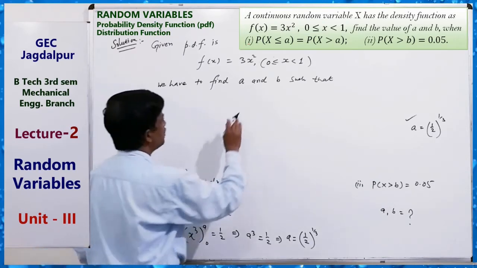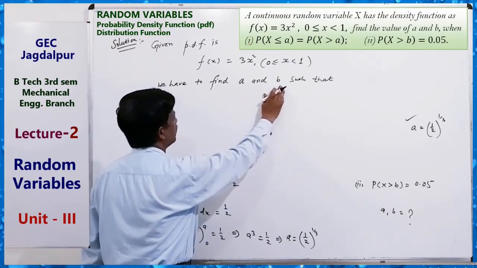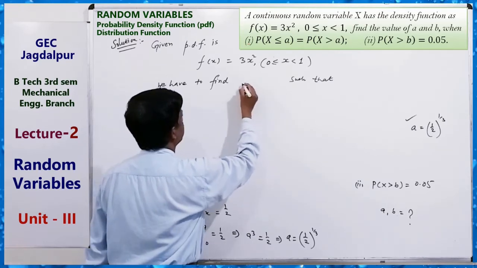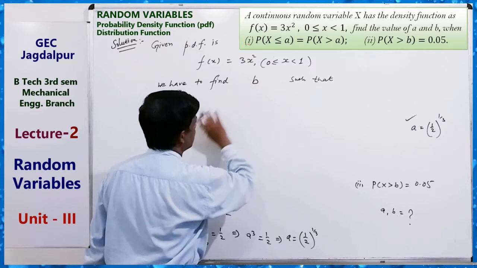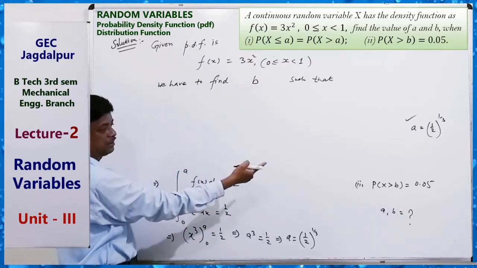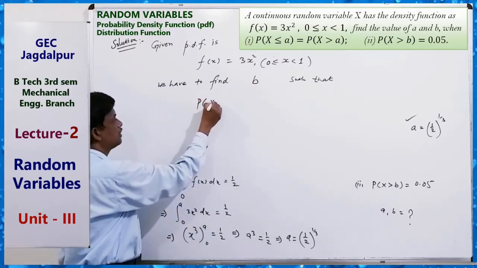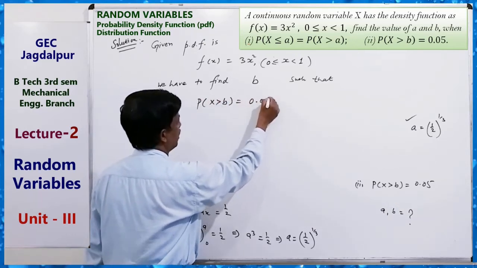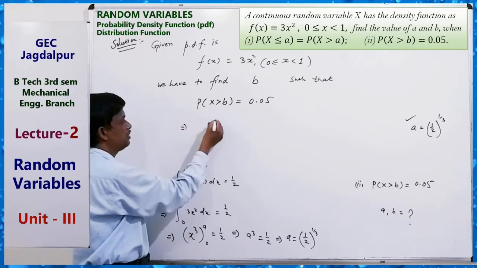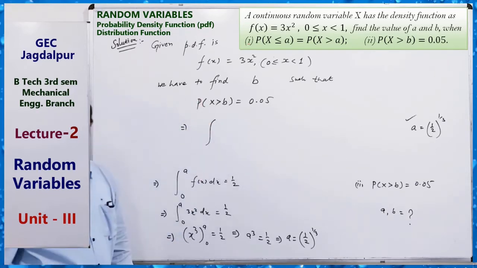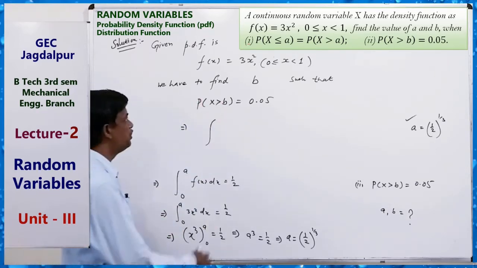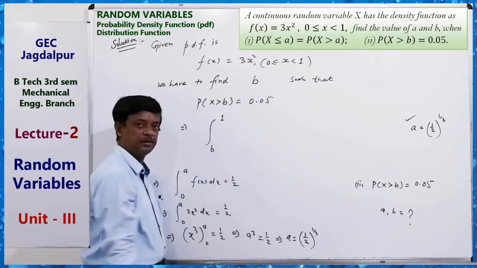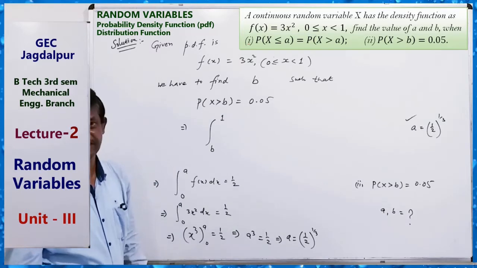We have to find the value of b such that P(X > b) = 0.05. So this is equal to the integral with lower limit b and upper limit 1. This is the main thing.